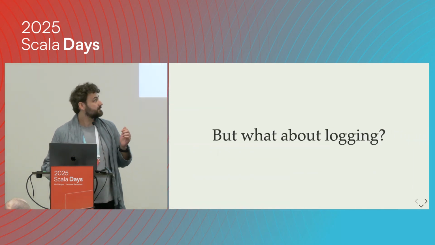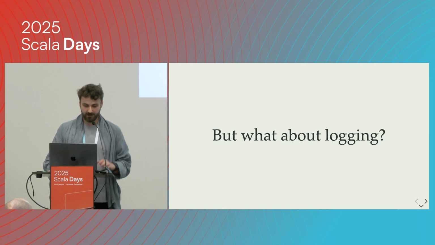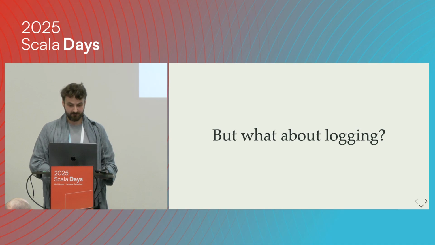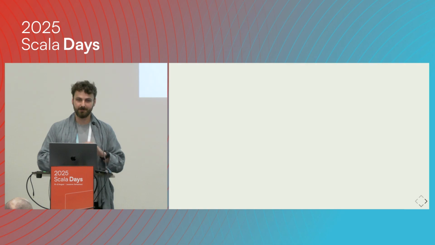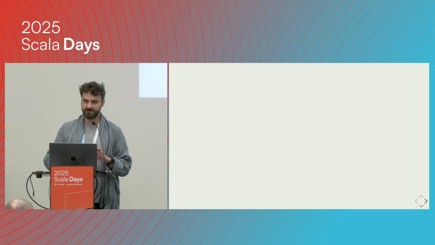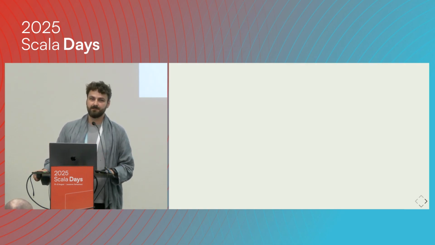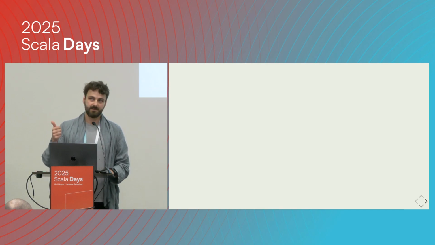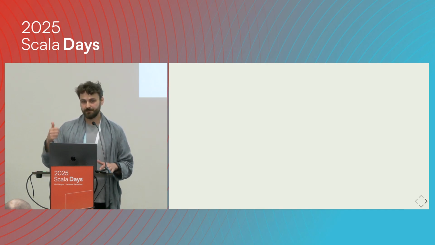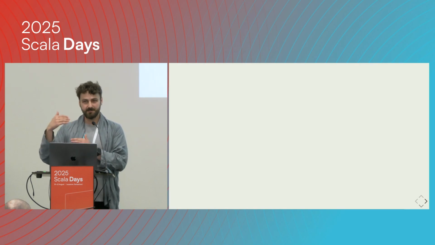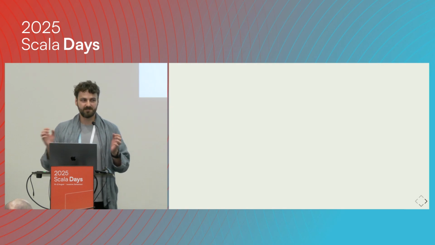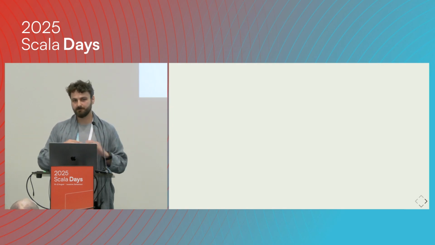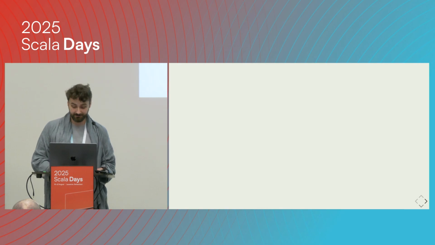But I also promised you something about logging. The approach we have in Chimney will be something like this: if you want to log the stuff for the users, we don't want to have it turned on for every single case. But we might want to log if the user explicitly imported some implicit into the scope. And if it is implicit in the scope, then we should print the logs from the macro, or be able to set up some global compiler flag that would enable it for every single compilation.